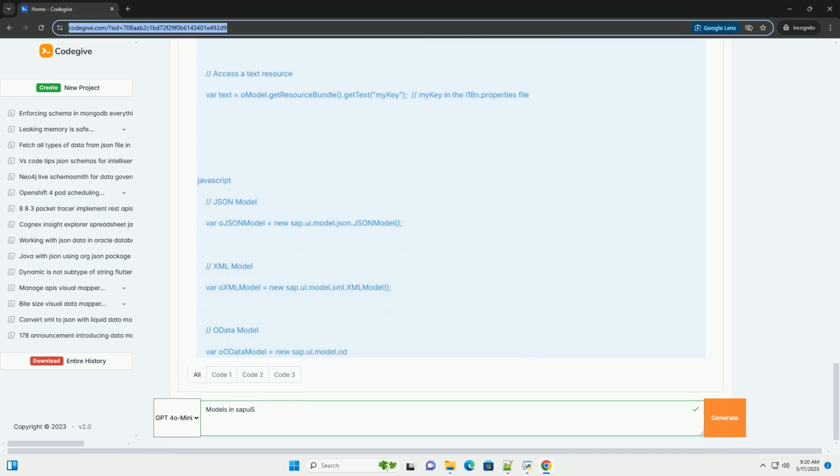Filtering, the added functionality. The onSearch function is triggered when the user types in the search field and presses enter or clicks the search button. It retrieves the entered search query. It creates a filter object, specifying that the name property of the products should contain the search query. It applies the filter to the items binding of the product list, so that only products matching the query are displayed. This example provides a basic foundation for working with models in SAPUI5.